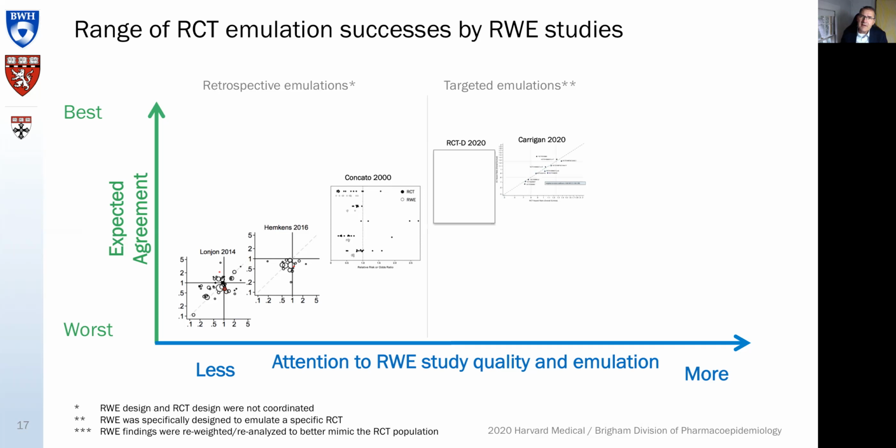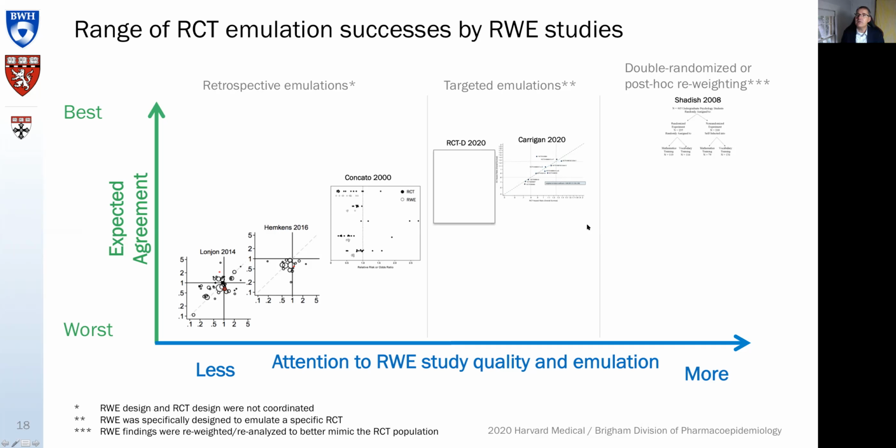Concado did some quality requirements, so I moved them a little bit higher, but it's quite subjective what I'm doing here. Then there are a bunch of targeted emulations where investigators set out specifically to emulate a bunch of RCTs, and they tried hard to apply the same inclusion-exclusion criteria and the same outcome measurements. RCT-DUPLICATE falls into this. Kerrigan's work on oncology falls into that. And then, of course, there is the Rolls-Royce of these things.